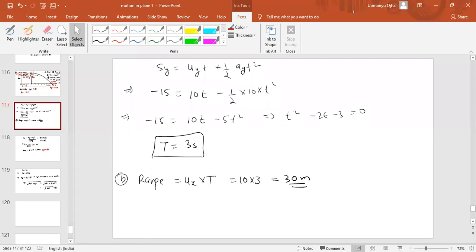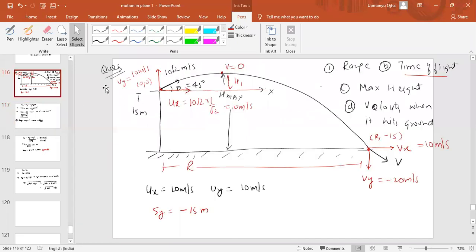We cannot use the formula 2uy by g here. When it hits the ground, the point will be r comma minus 15. This is the origin, you can see this is the origin. How much has it displaced on the y-axis? Minus 15. How much on the x-axis? That is r. So the point is r comma minus 15.